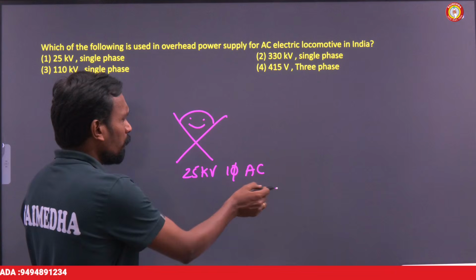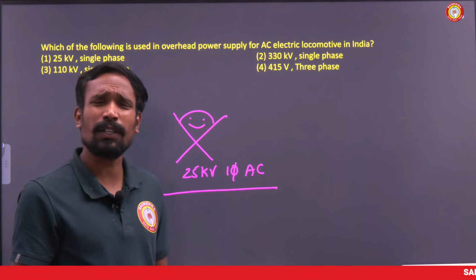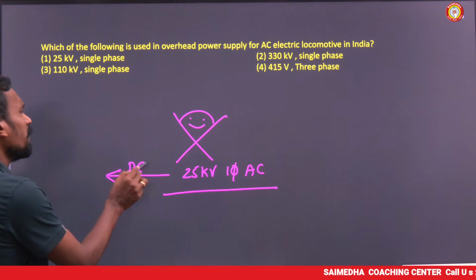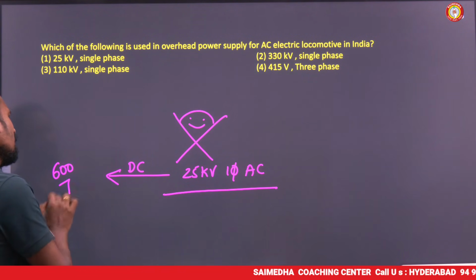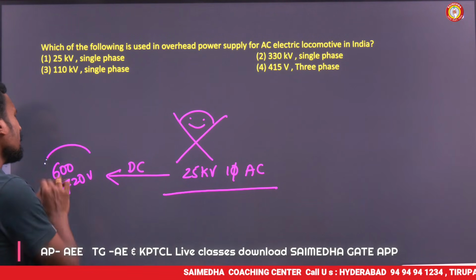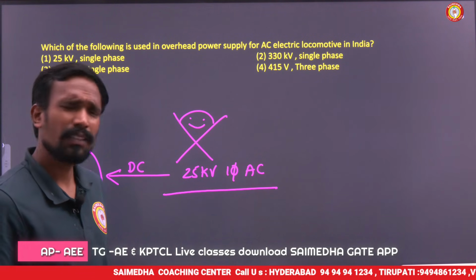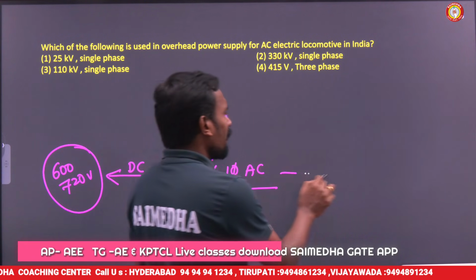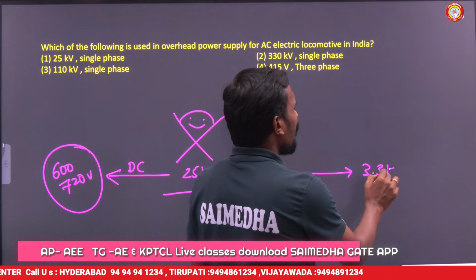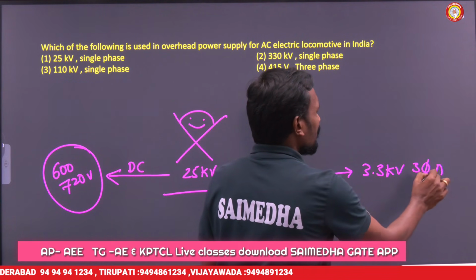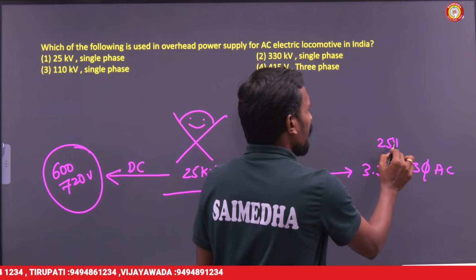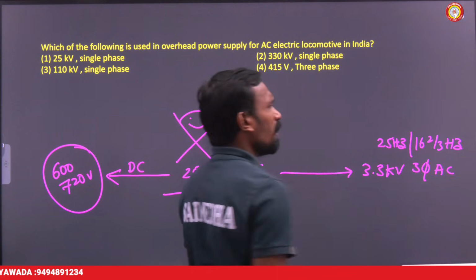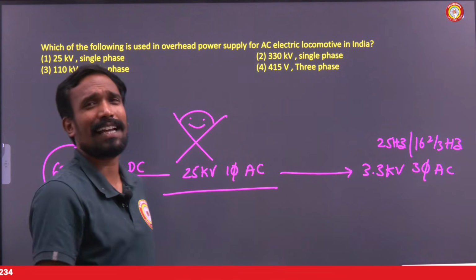So generally in traction we use a DC series motor. This 25 kV single phase AC is converted into DC, 600 or 720 volts DC, and used. Then we can use a DC series motor as a traction motor. In some cases we can convert this into 3.3 kV 3-phase AC supply, which is 25 hertz or 16 2/3 hertz. Converting like this, a 3-phase slip ring induction motor is used as a traction motor.